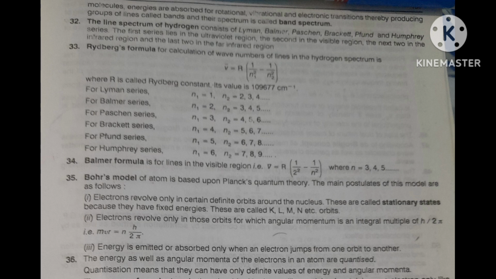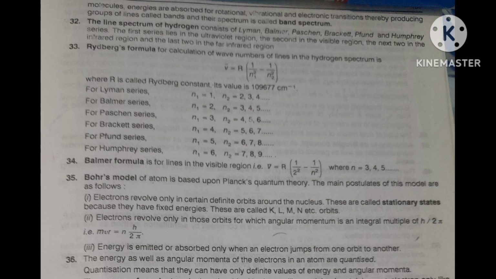But now here you can see, when white light is passed through the solution, meaning liquid or vapors of a chemical substance, and then analyzed by a spectroscope.